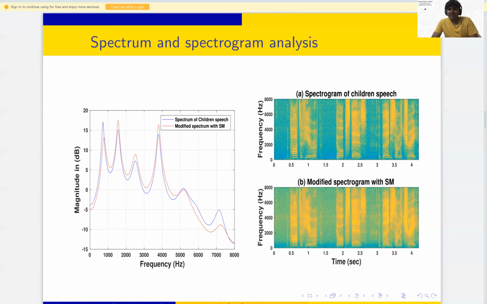We show the same thing for the spectrogram also. This is the original spectrogram of children's speech, and then the modified spectrogram. You can see the higher frequencies are modified and enhanced. So this is the formant analysis and the spectrogram analysis. In both analyses, we have found that our method is sharpening the formant peaks and tilting the spectrum.